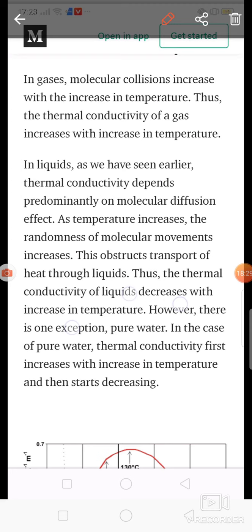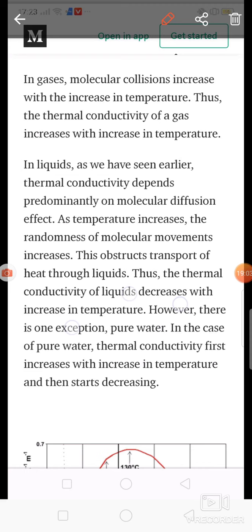Then the next point is related to the gases. In gases, what will happen? If we are giving temperature to that particular gas, the gas molecules will move in a faster manner, and because of that, maximum molecules are in contact with each other. If direct contact between the molecules increases, then what will happen? Heat transfer rate increases. Means thermal conductivity will increase.